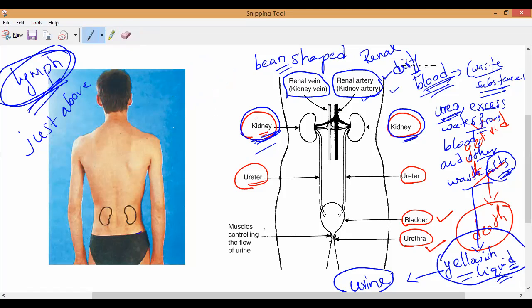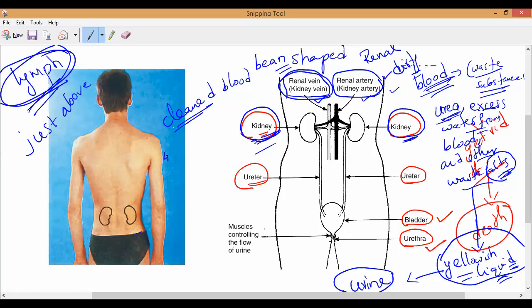So the blood has been filtered by these kidneys. Now the cleaned blood, after removing all the waste, is carried away from the kidneys by the vein called what? The renal vein, or we can call it the kidney vein. All of you, do you remember? Yes or no? Please tell me.